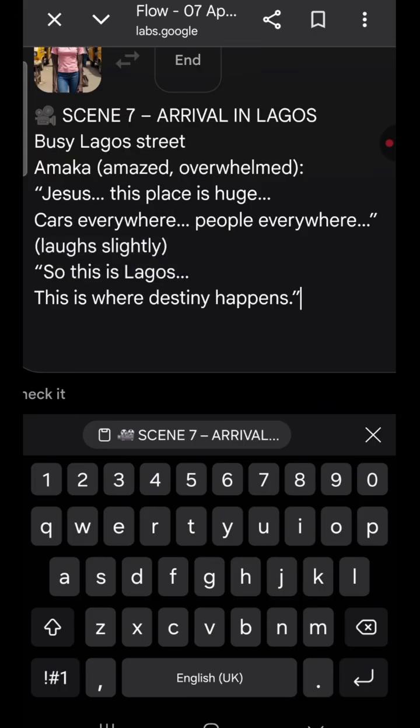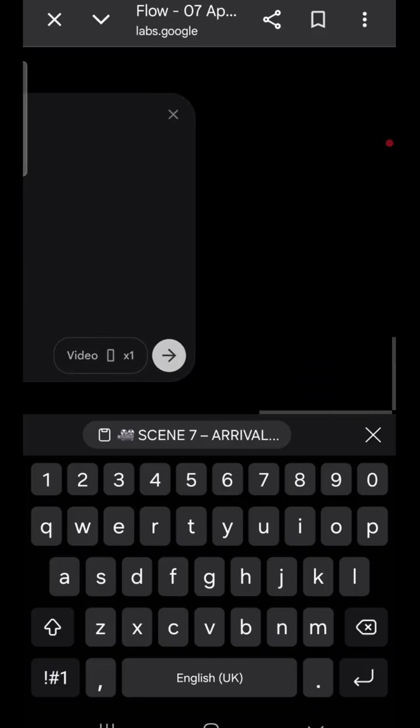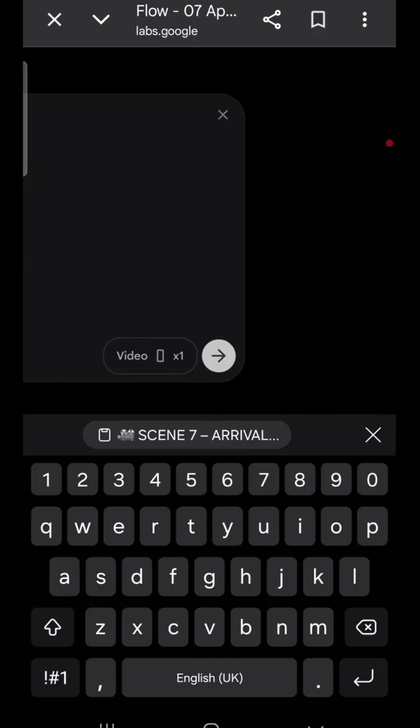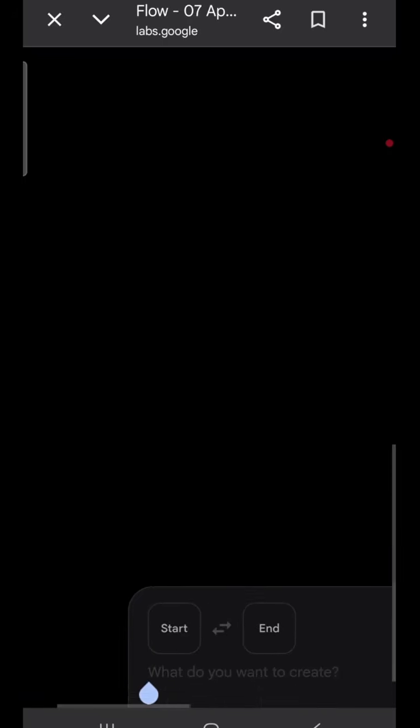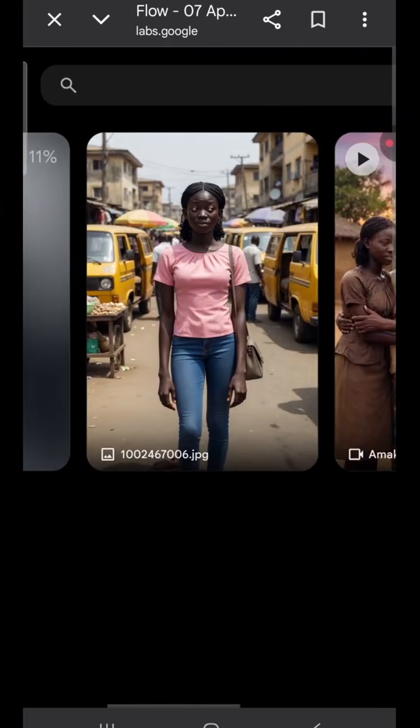I'll just paste my prompt again, and then go back, scroll back to the right and hit generate. Then wait for it to come up again while it's generating.